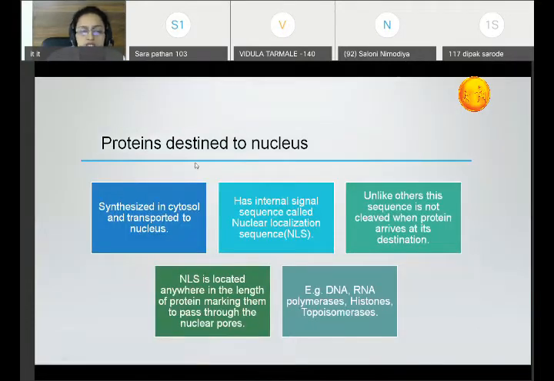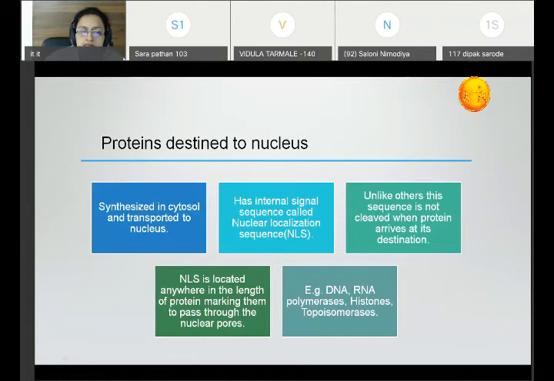Now the proteins which have their destination in the nucleus. Which proteins have to be transported to the nucleus? Various polymerases, DNA and RNA polymerases. Then you have histones, you have topoisomerases. So different types of enzymes and different types of histone-like proteins all have their destination in the nucleus. Whatever proteins are generated on the ribosomes and go to the nucleus use this particular pathway of cytosolic post-translational transport.